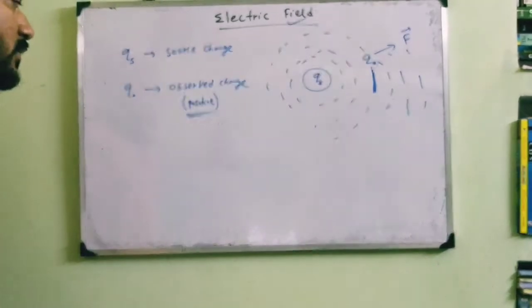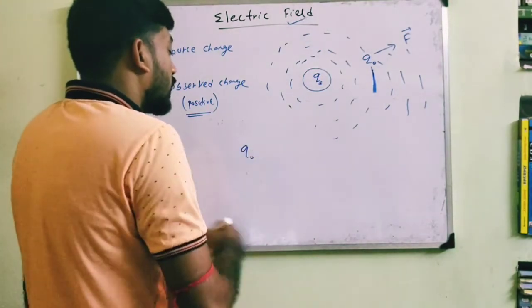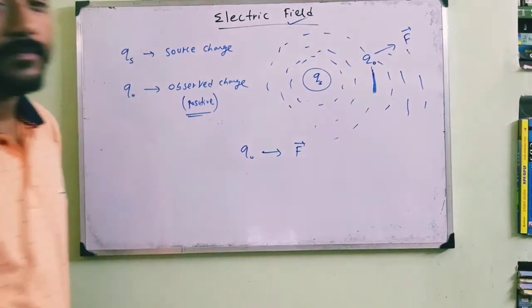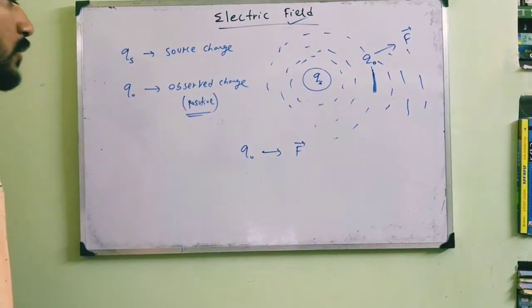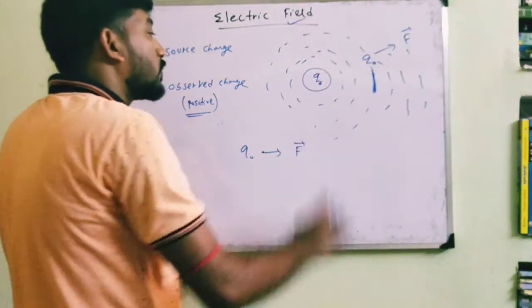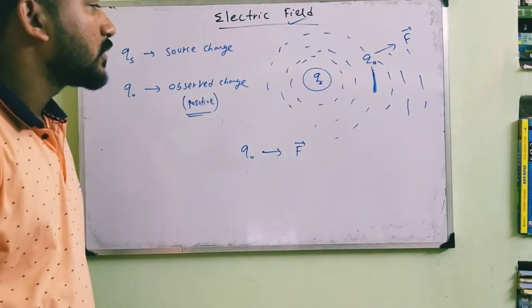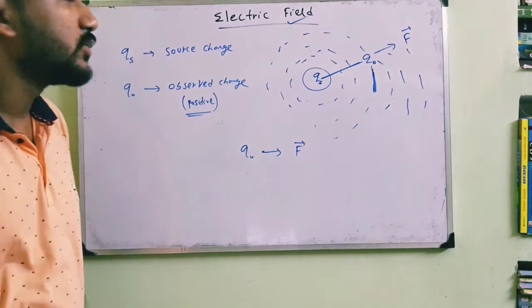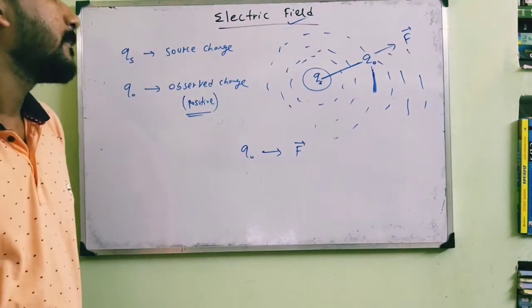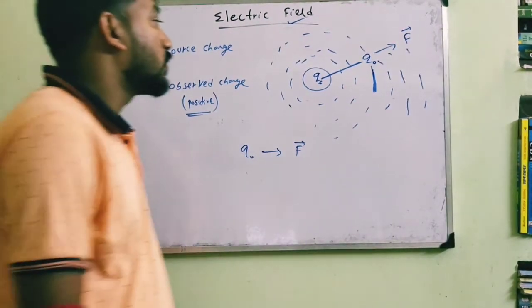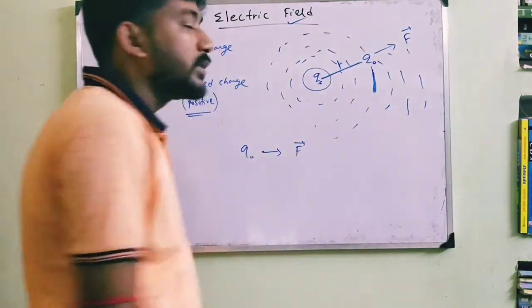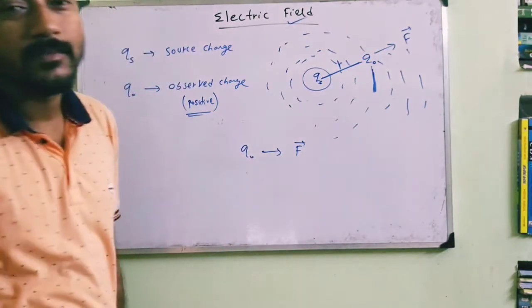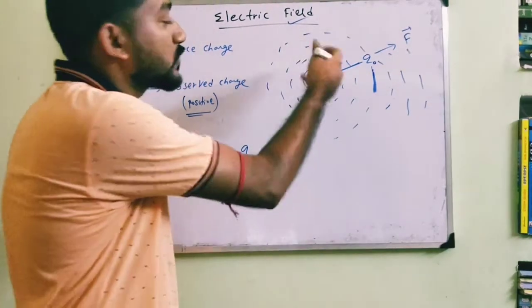So here the Q0 amount of charge experiences a force F due to Qs, and we cannot calculate the force between this charge Q0 and Qs until we know the distance between them as well as the nature or distribution of the source charge.